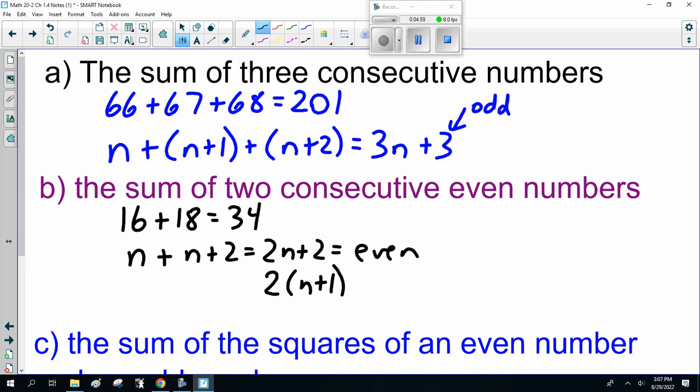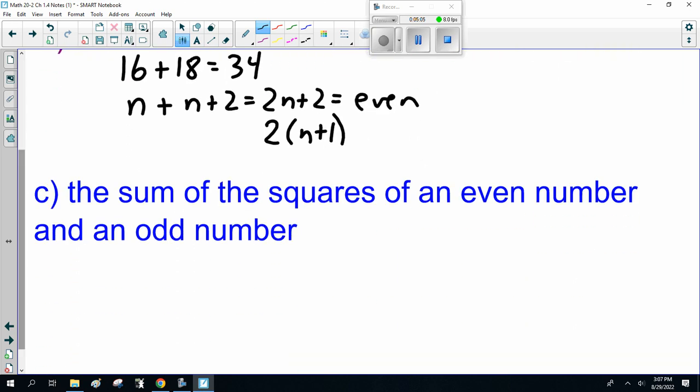Okay. The sum of the squares of an even number and an odd number. The sum of the squares. Okay. So I'm looking for patterns here, and I wanted you to be able to turn this into generic numbers.